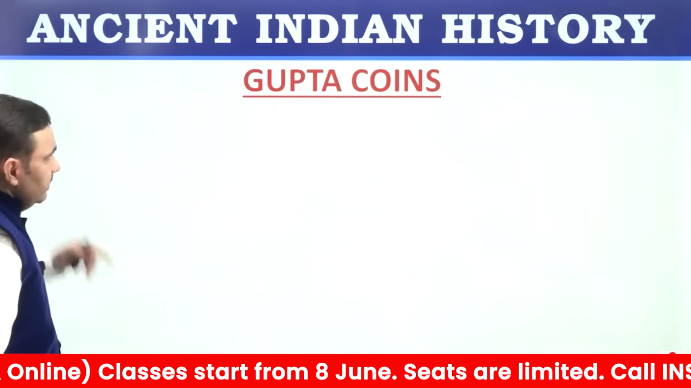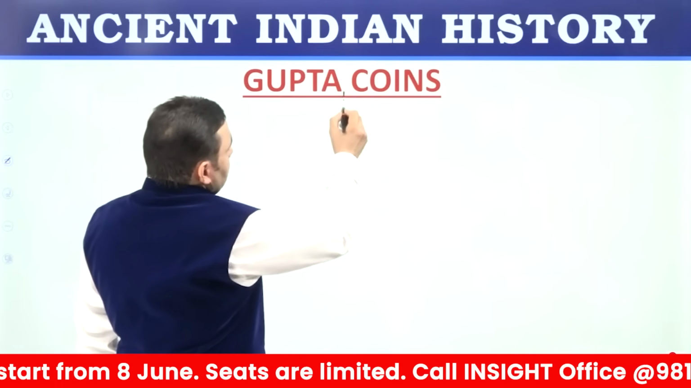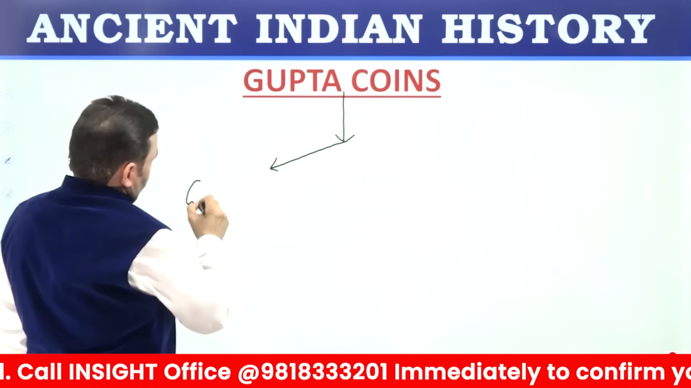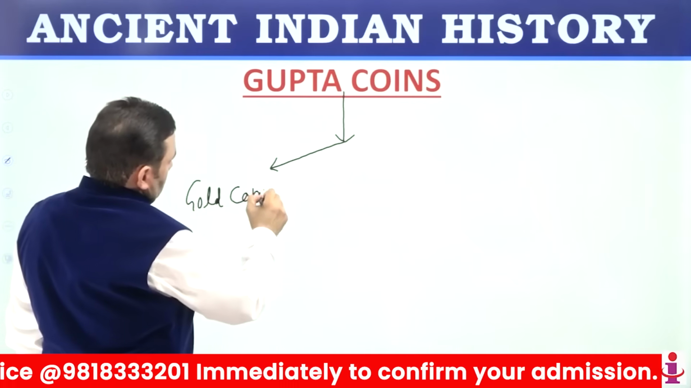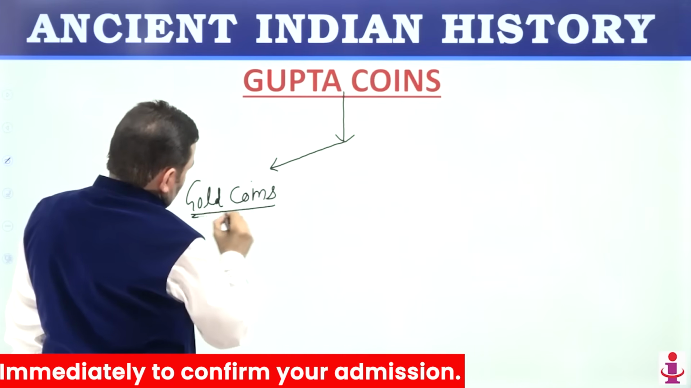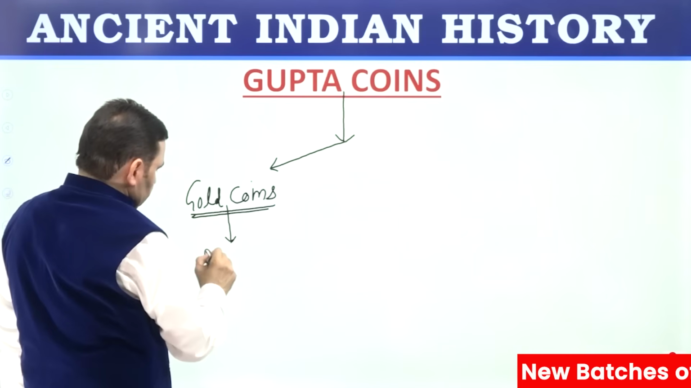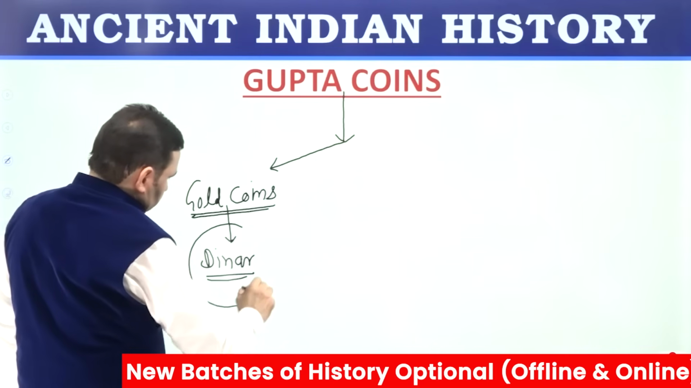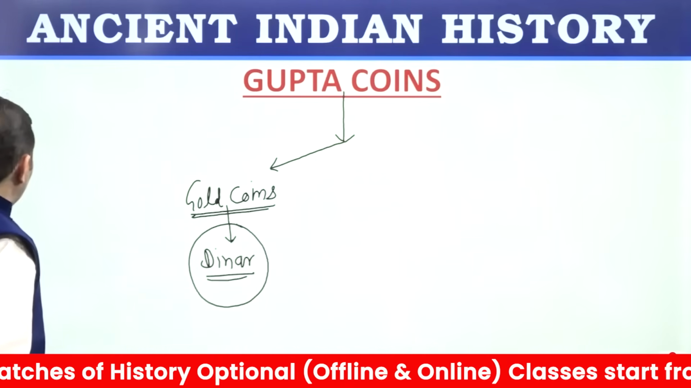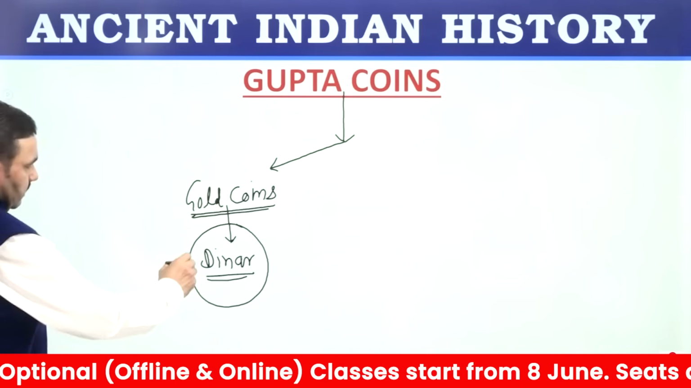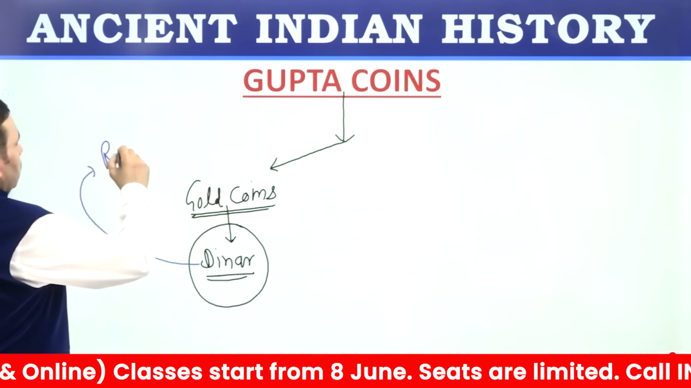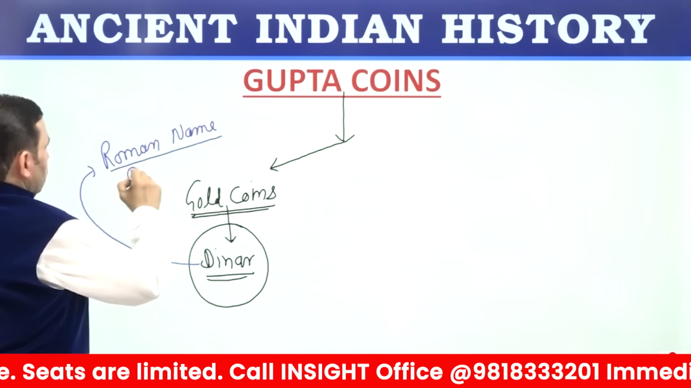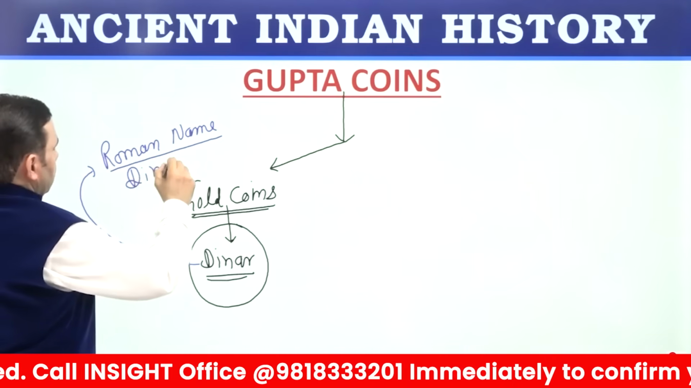Gupta period is famous for large scale use of coins. Gold coins were issued by Gupta rulers on a large scale. In fact, in entire Indian history, the maximum number of gold coins were issued by the Guptas, and this Gupta gold coin was known as dinar. Dinar was a word of Roman origin, a Roman term. It was taken from dinarius.